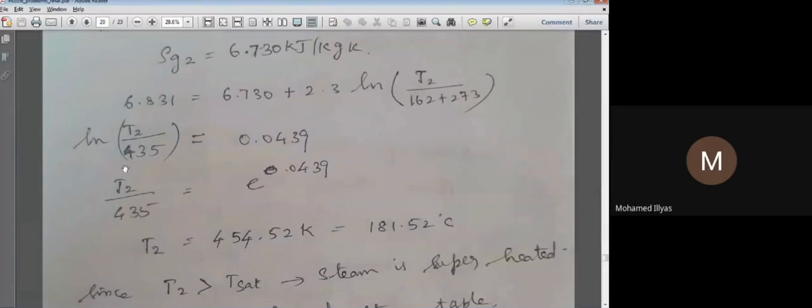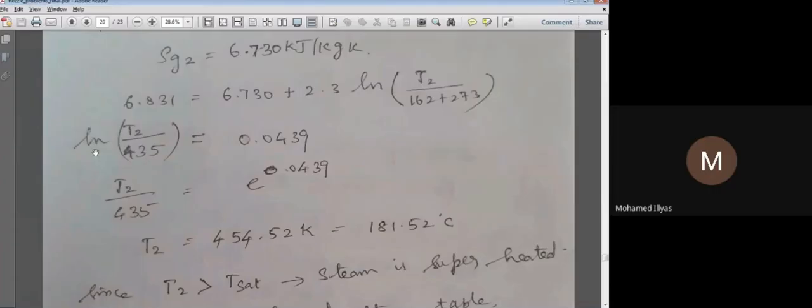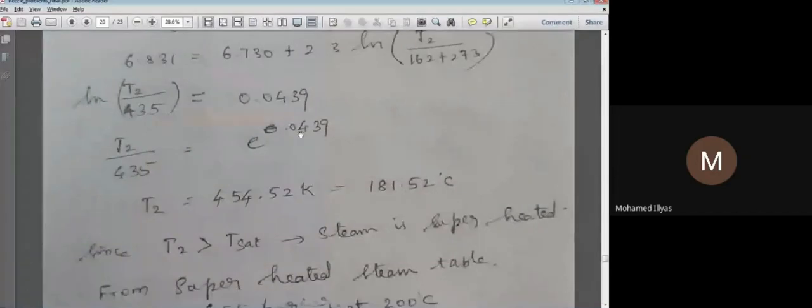On the calculator, if you use inverse of ln, you will get e. So I'll keep T2 by 435 here, and I'll bring this ln to the other side. When the ln comes to this side, it will become exponential, so it will be e power of, directly type exponential of 0.0439, and we'll get the answer.